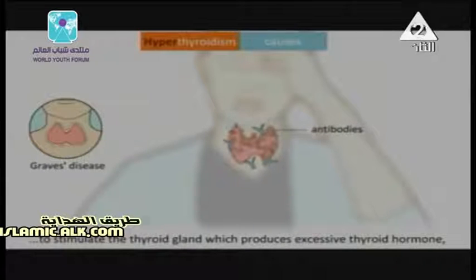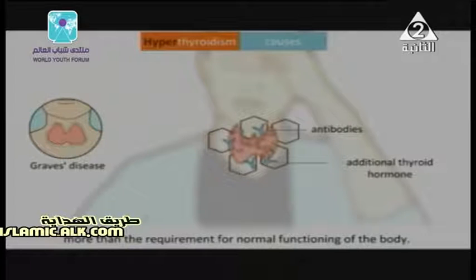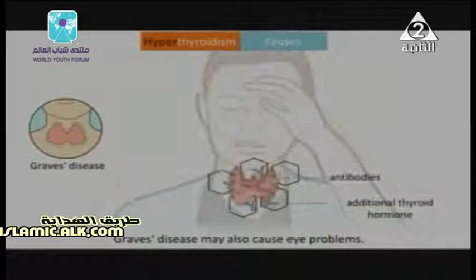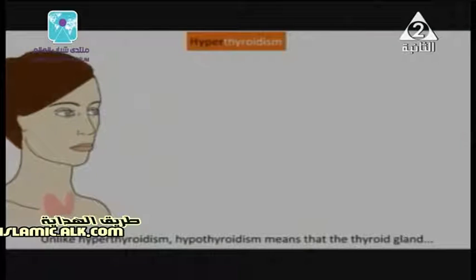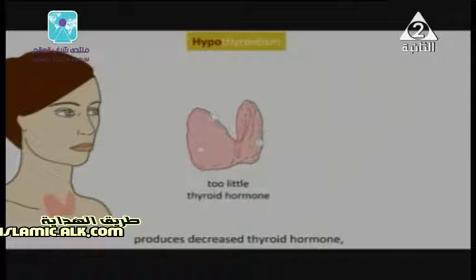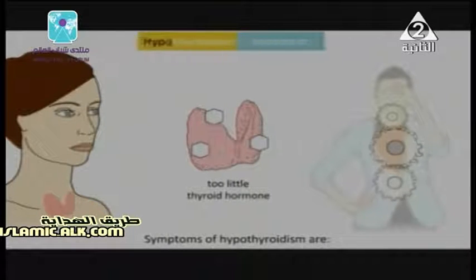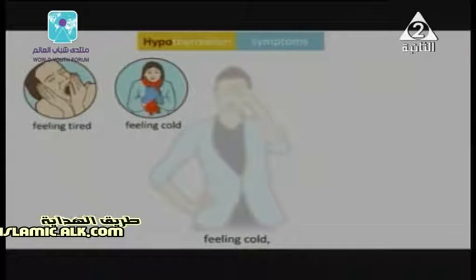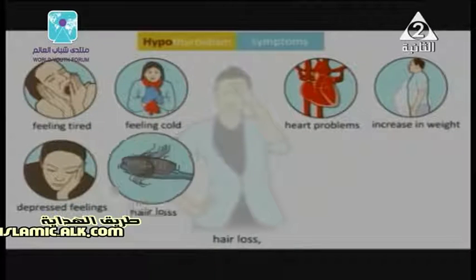Decreasing the secretion is called hypothyroidism, while increasing the secretion is hyperthyroidism. Hypothyroidism, the decrease in secretion of the thyroxine hormone from the gland, causes simple goiter.